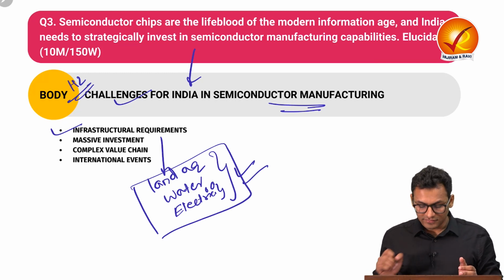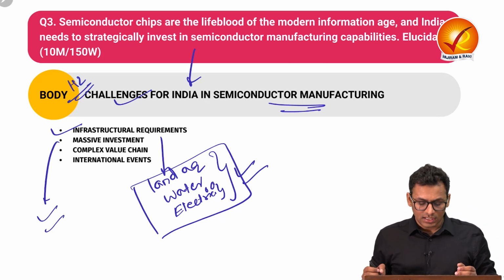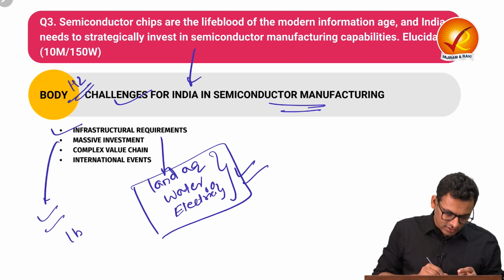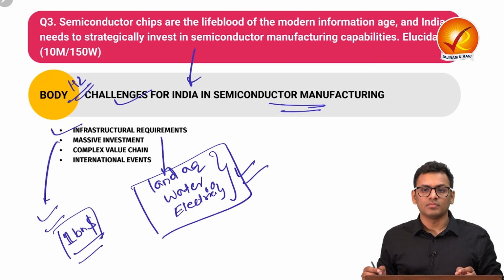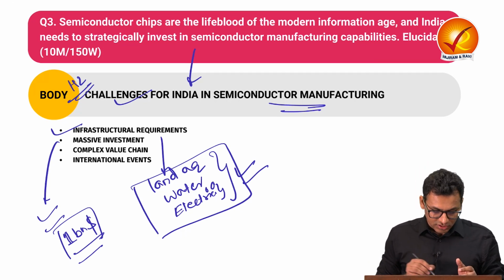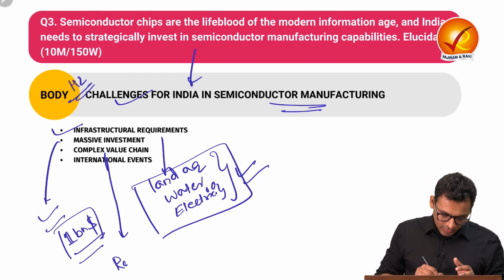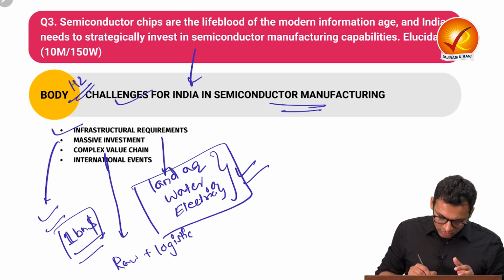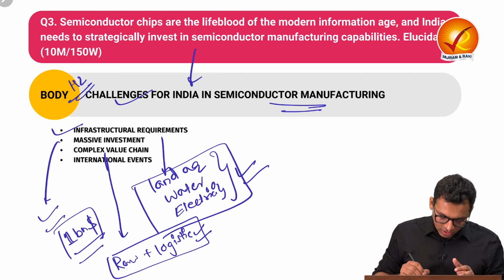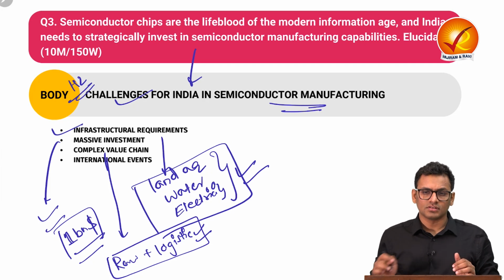of semiconductor manufacturing industry. Next is massive investment, as investing can be as high as $1 billion. So that kind of humongous investment is required for installation of a semiconductor manufacturing unit. And next is complex value chain. Over here, we have to ensure that raw material along with logistics are sorted to ensure that the manufacturing unit is not disrupted because of lack of any of the